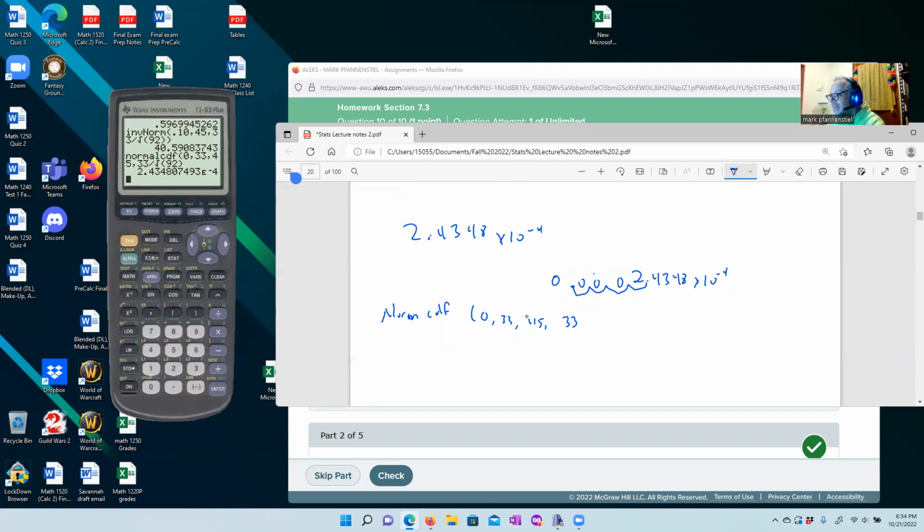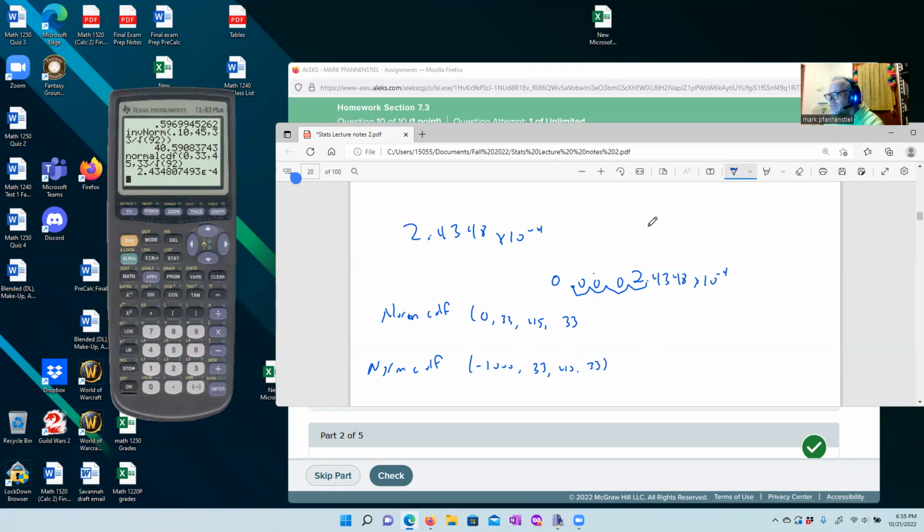So why don't we put in norm CDF, pick something where it's going to take a while for you to go broke if you're losing $33 a week. If you started with $45 in your savings account, how about we go with negative 1,000? And then we're going to go up to 33, 45, 33.